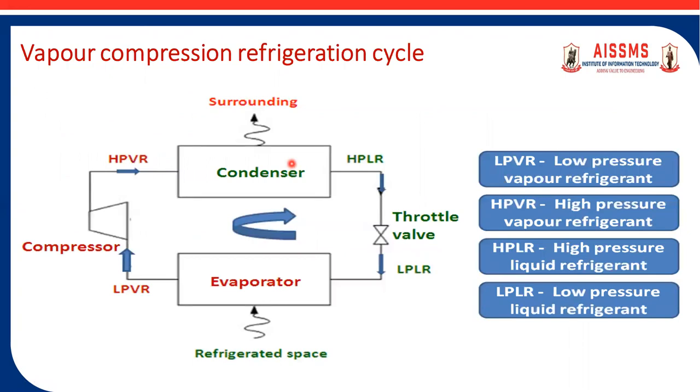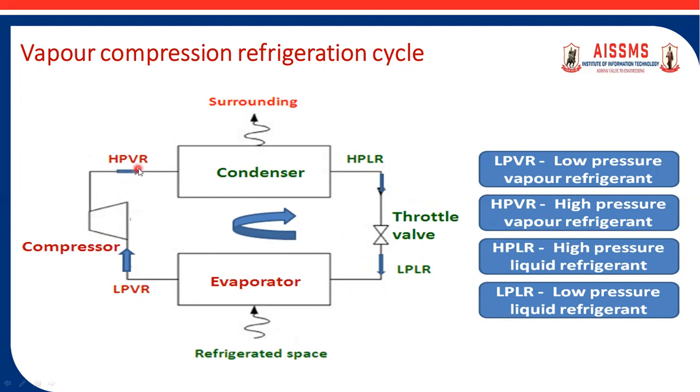Then the circuit diagram of vapor compression refrigeration cycle. This is the standard vapor compression cycle. It consists of four standard processes. The first one is compression, the second one is condensation, the third one is expansion, and the fourth one is evaporation. The device used in the first process is the compressor. In the 1 to 2 process, low pressure vapor refrigerant gets compressed to high pressure vapor refrigerant.